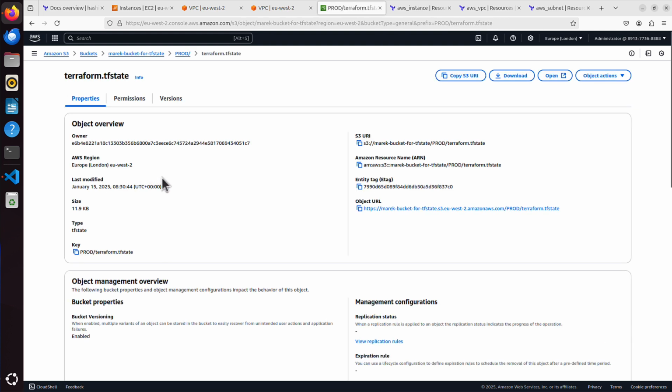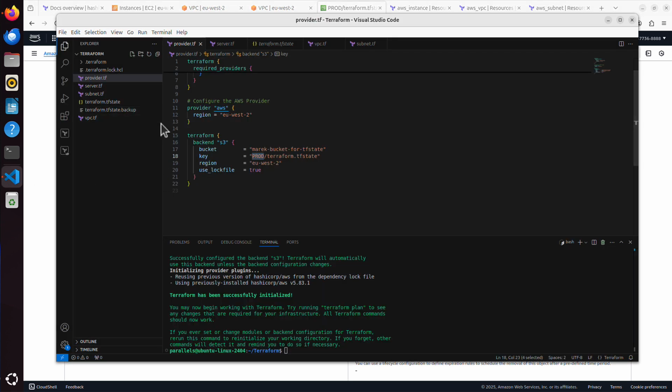And if I start working on that, if I do any changes, this lock file will prevent anybody else from doing changes at the same time as me. Only one person will be able to do the changes at a time. So I hope it makes sense.